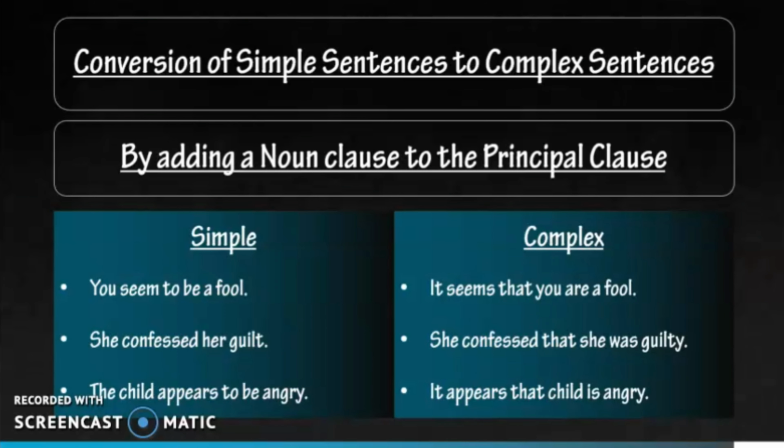You seem to be a fool. It seems that you are a fool. She confessed her guilt. She confessed that she was guilty. The child appears to be angry. It appears that the child is angry. Here, "it seems that", "she confessed that", and "it appears that" are used as noun clauses.